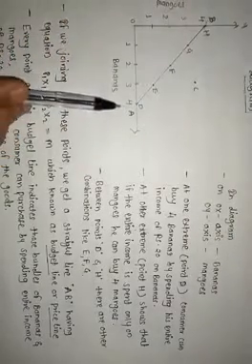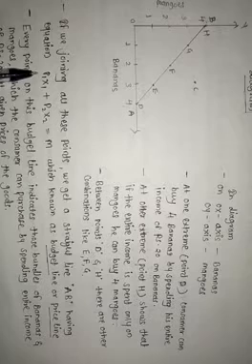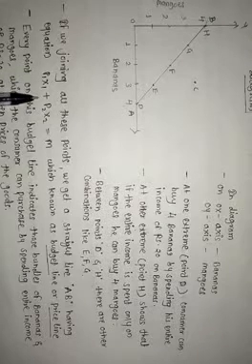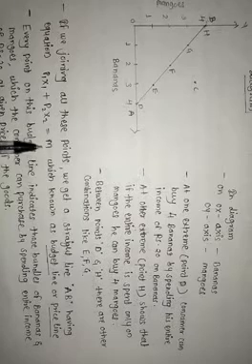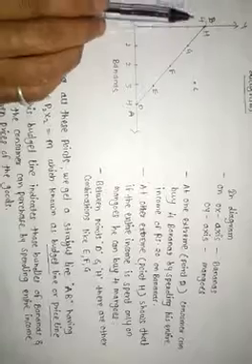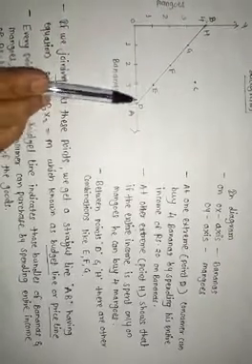This line has the equation P1 X1 plus P2 X2 equals M, which is known as the budget line or price line.